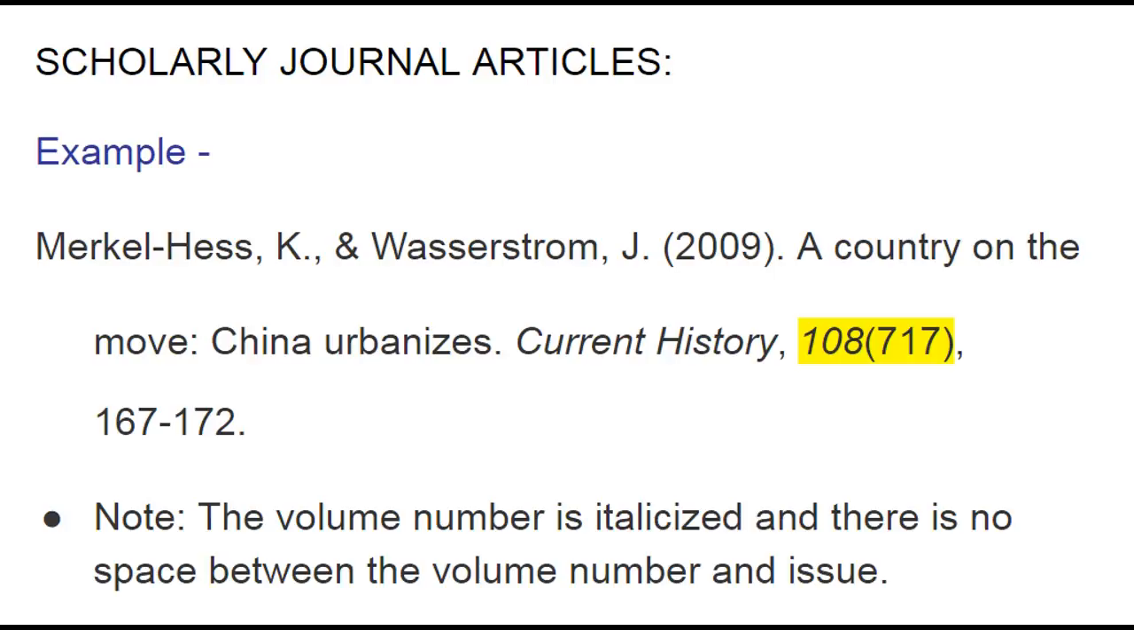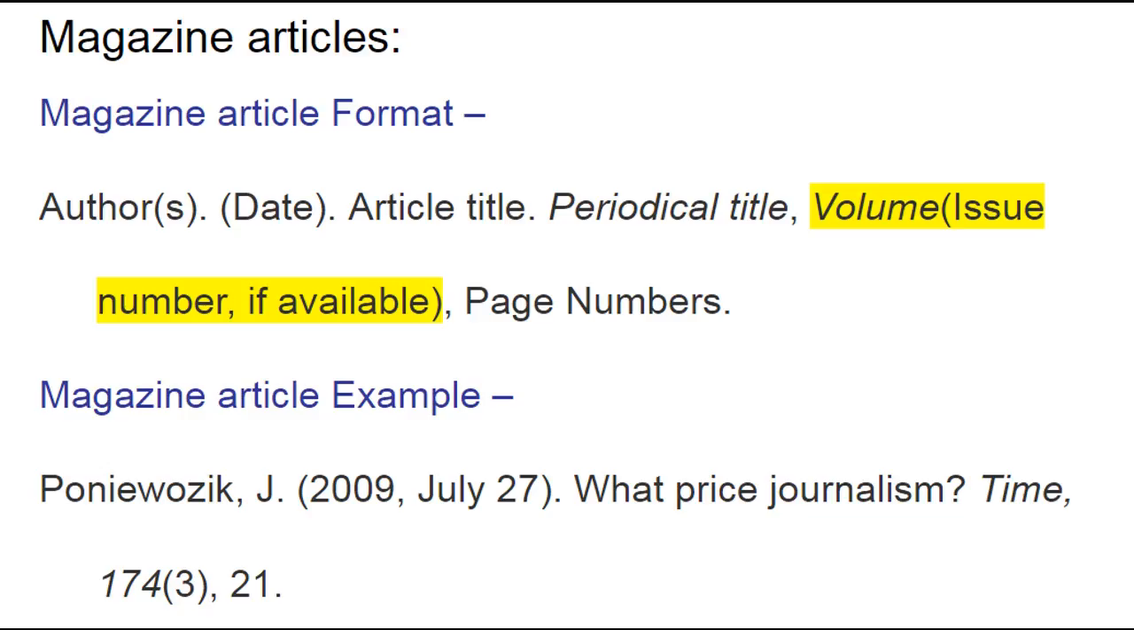This example shows the volume italicized with the issue number in parentheses immediately following it. Magazine article citations require the author's name, date, title of the article, periodical title, volume, issue number, and page numbers. The title of the article will be in regular font and follows the same capitalization rules as titles in other entries. The periodical title will be italicized as well as the volume number. The issue will not be italicized and will be in parentheses, followed by a comma and page number or page numbers.